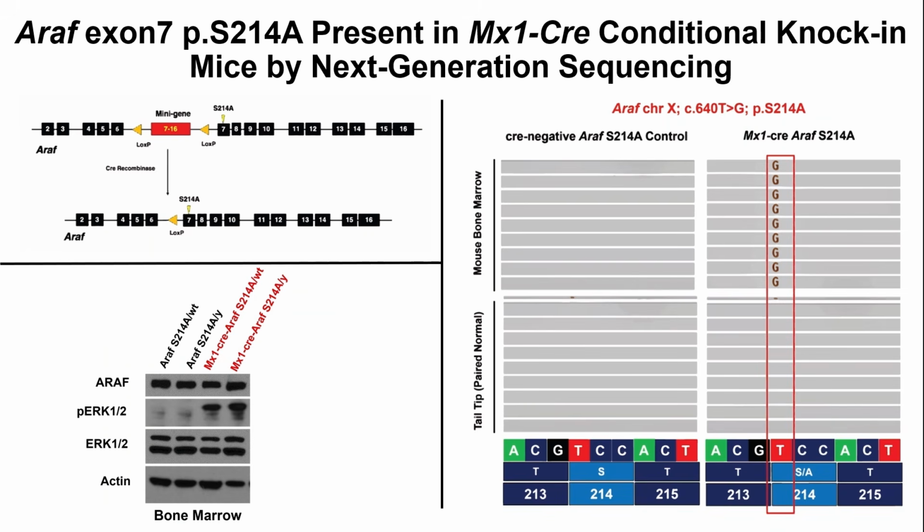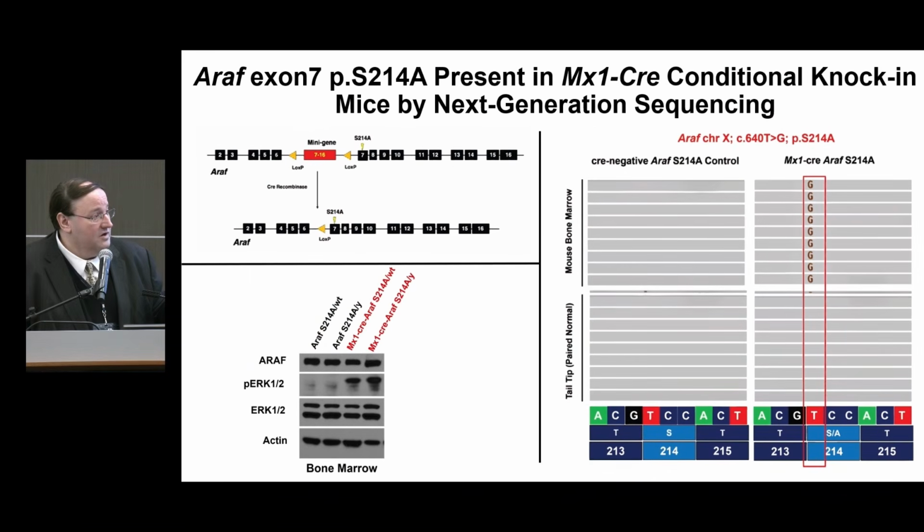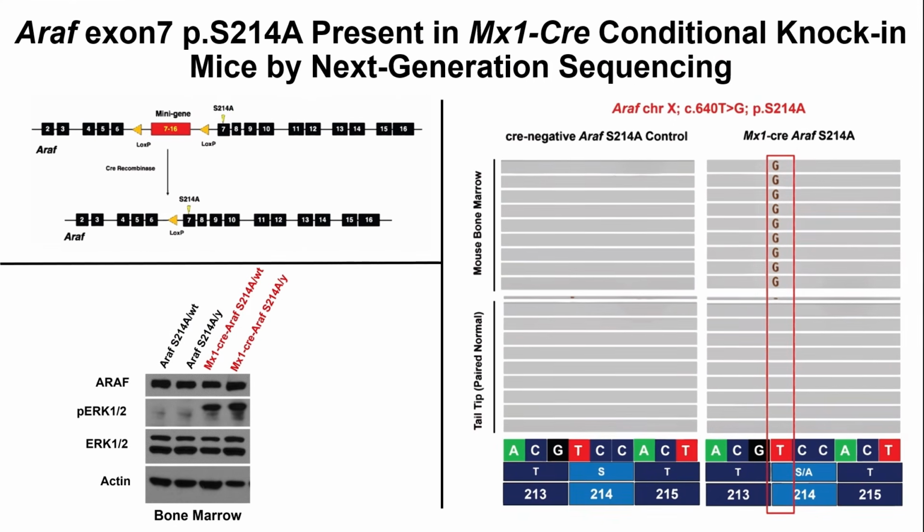In the Cre negative ARAF mutant mice, before Cre recombinase, we don't show the mutation when we evaluate the bone marrow mononuclear cells by next generation sequencing. But when it's expressed under MX1 Cre, and you splice out the wild type ARAF exon, you're now expressing the mutant ARAF exon in this conditional knock-in model after Cre recombinase using poly-IC.